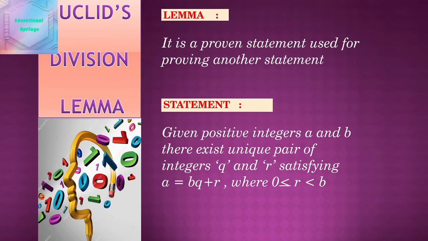Once again I am repeating the statement of Euclid's division lemma, which is very helpful to solve many problems and even for the examination. Look at this. Given positive integers a and b, there exists a unique pair of integers q and r satisfying a is equal to bq plus r, where 0 is less than or equal to r, less than b.